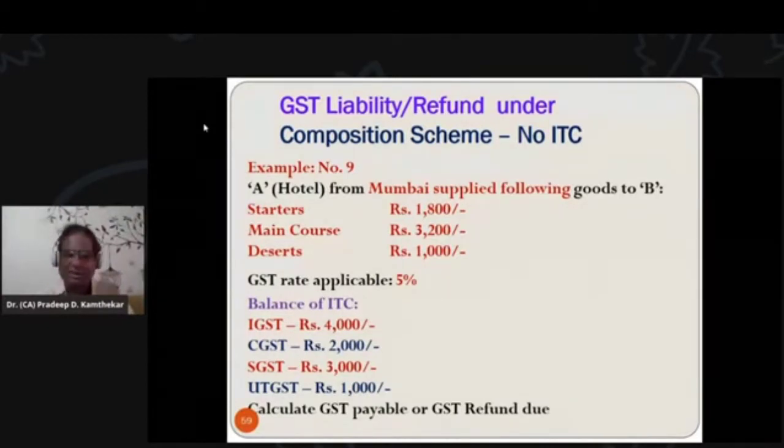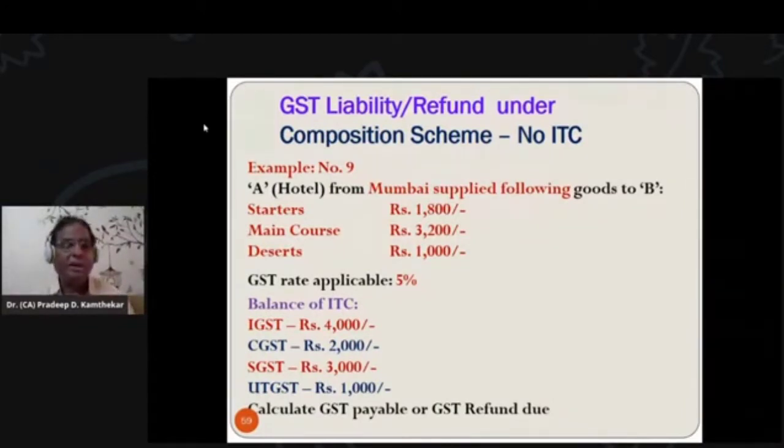So simply whatever 5%, 6% GST is there in that particular state or union territory, that is to be levied by the dealer as 50% for CGST, the central government GST share, and 50% for the state government share as SGST, or 50% share of that union territory as UTGST, whatever it may be. So from that point of view, friends, let us see this example.